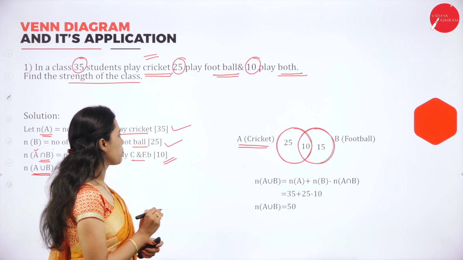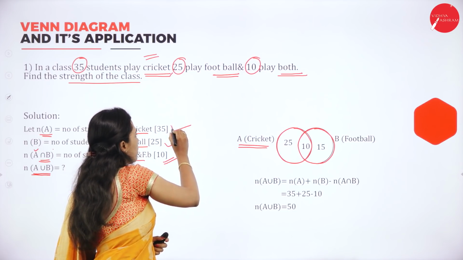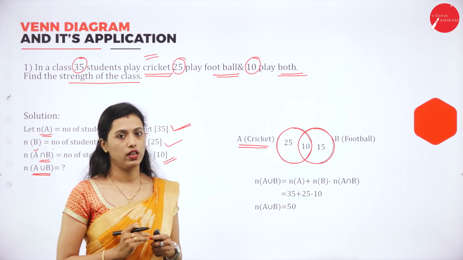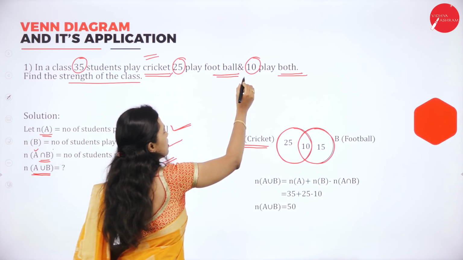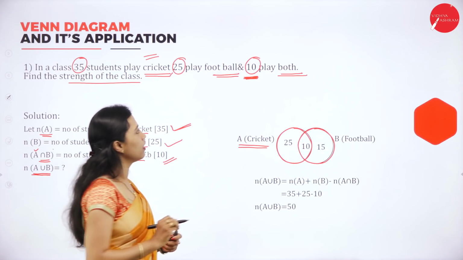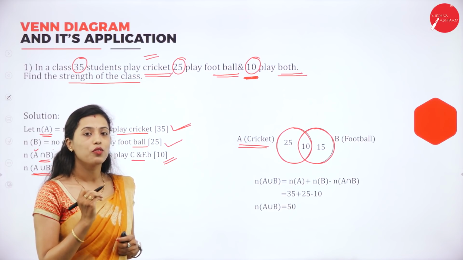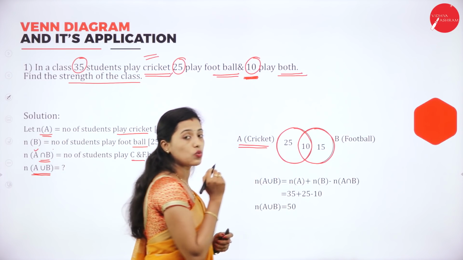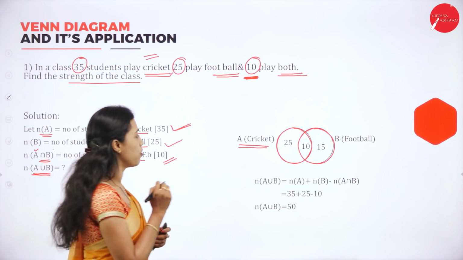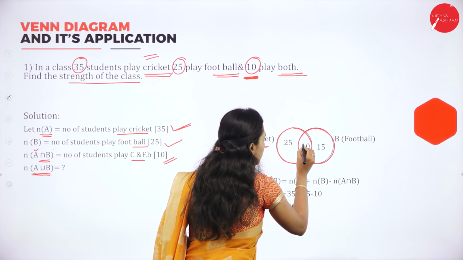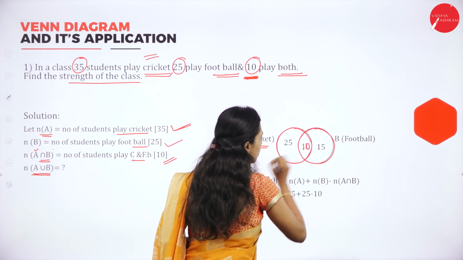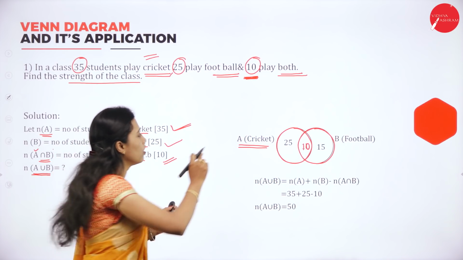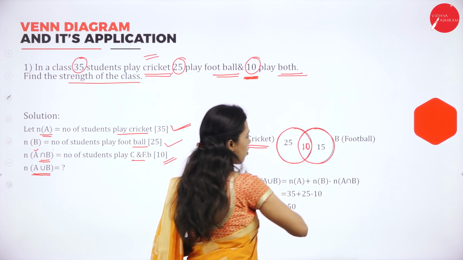How many students play cricket? 35 students play cricket. Out of 35 students, 10 students play both cricket and football. So if we have to write here 10, it means 10 students play both cricket and football.